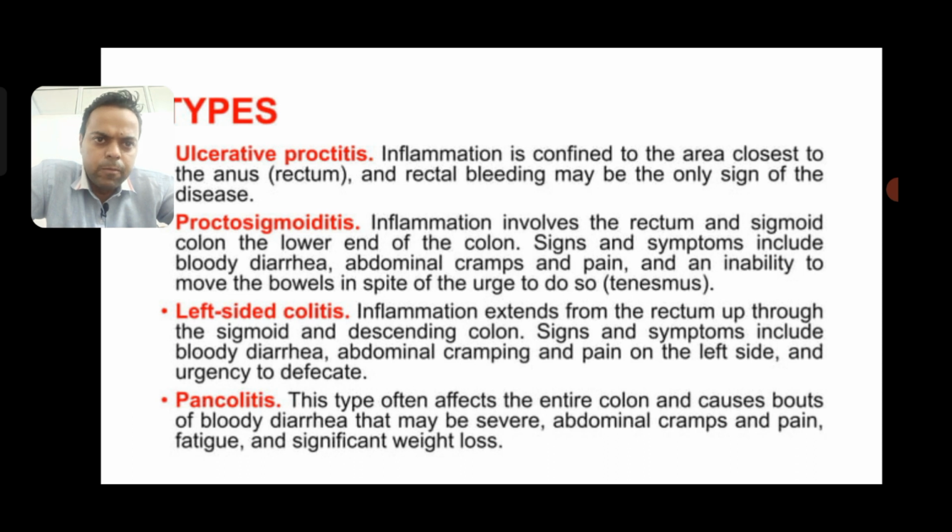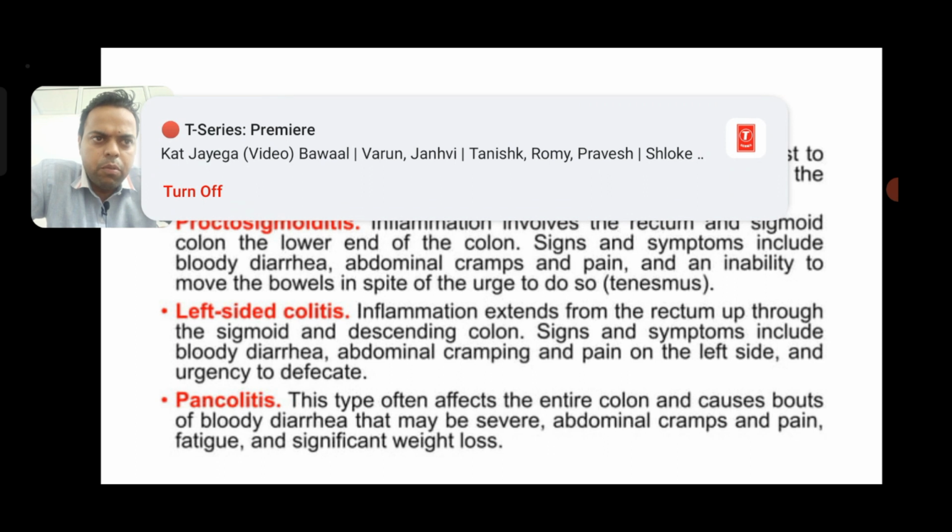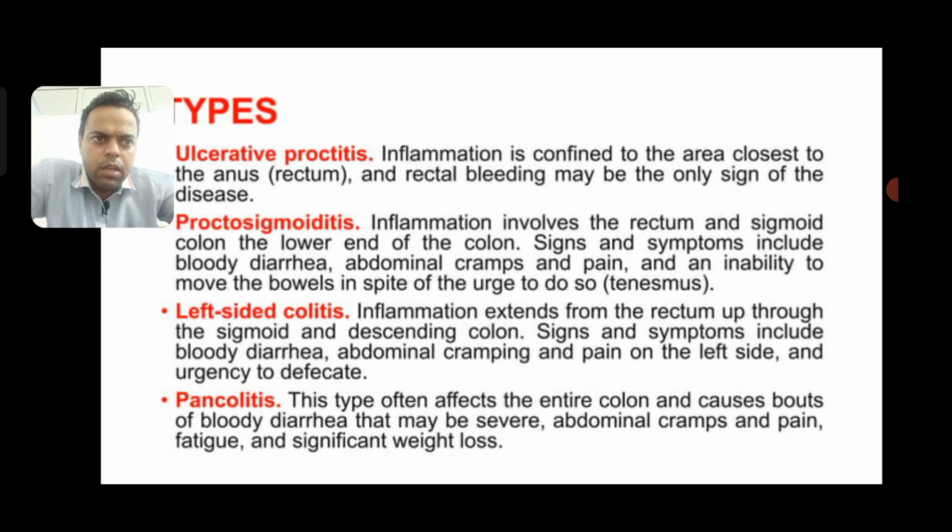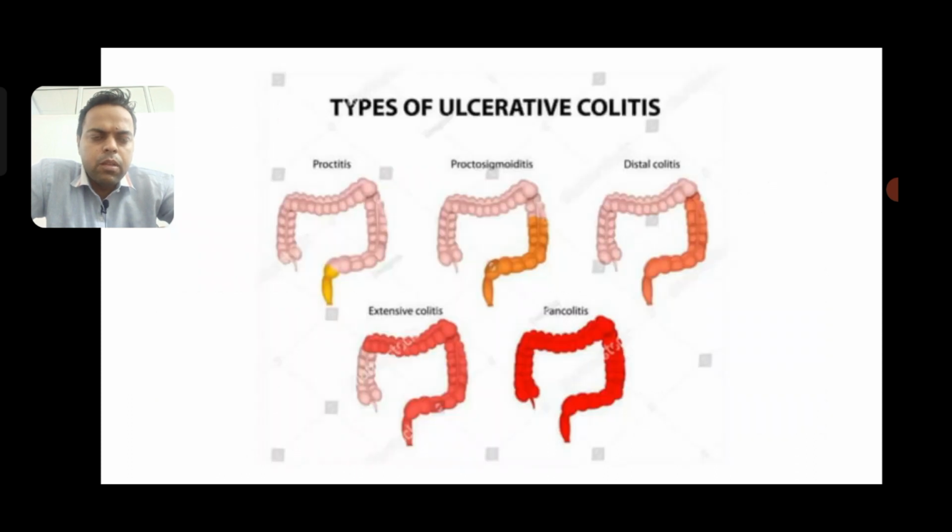Left-sided colitis extends from the rectum through the sigmoid and descending colon. Signs and symptoms include bloody diarrhea, abdominal cramping and pain on the left side, and urgency to defecate. Pancolitis affects the entire colon and causes bloody diarrhea that may be severe, abdominal cramps and pain, fatigue, and significant weight loss. You can see the types of ulcerative colitis.